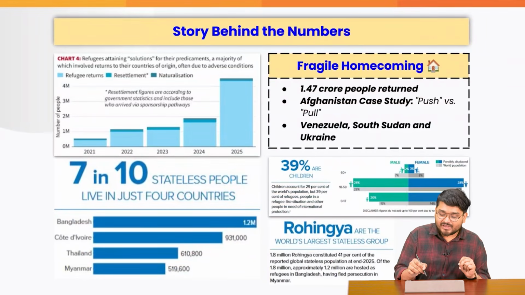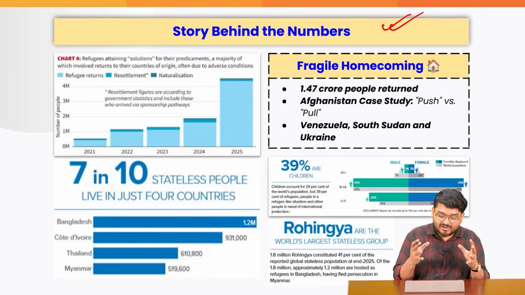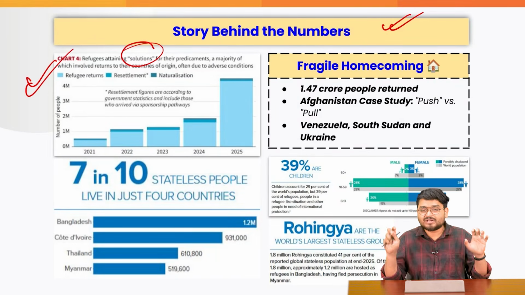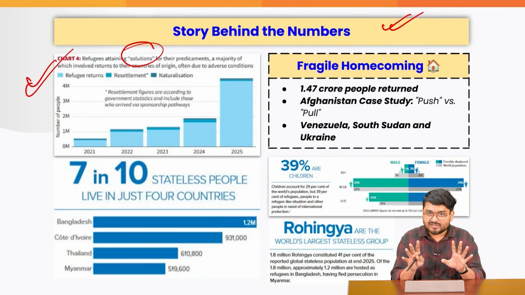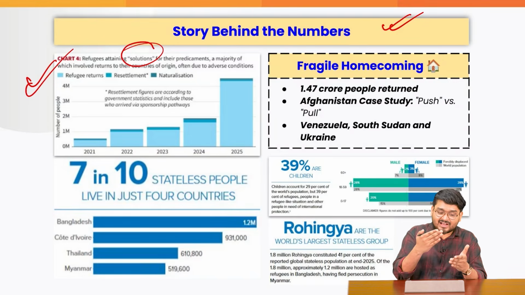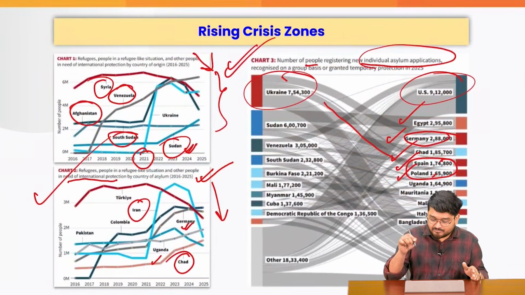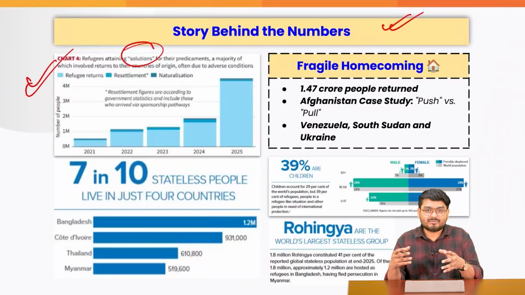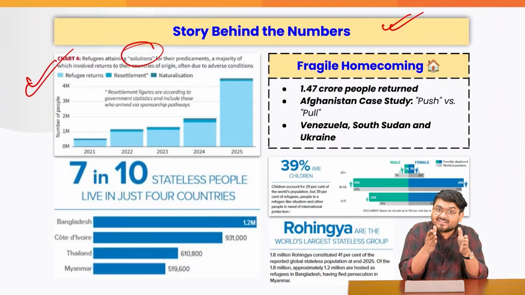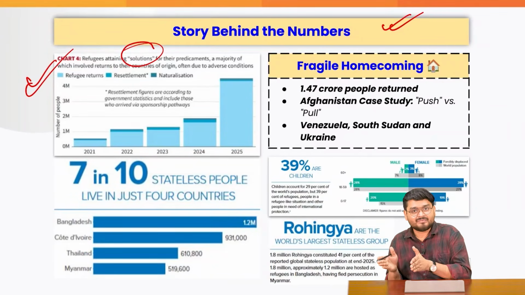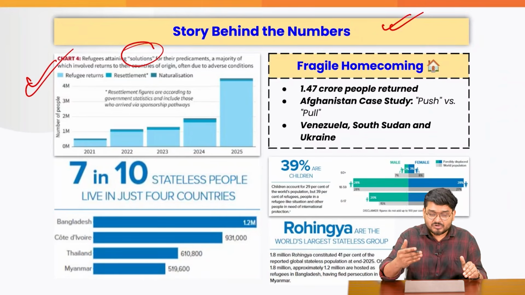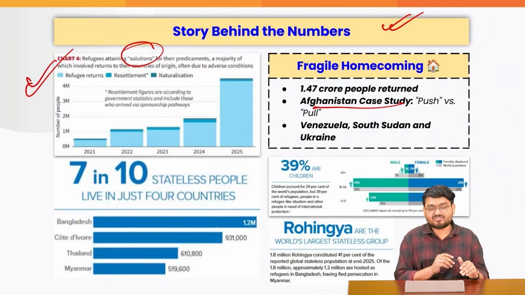So the main story behind the number is that people who are returning back actually, who are actually finding some solutions, so-called solutions, but there is no solution. The solution is that the asylum countries such as US, Germany, UK, even in recent times so many European countries, they are intentionally sending back people back to their countries where they actually ran from. For example, Afghanistan case study.